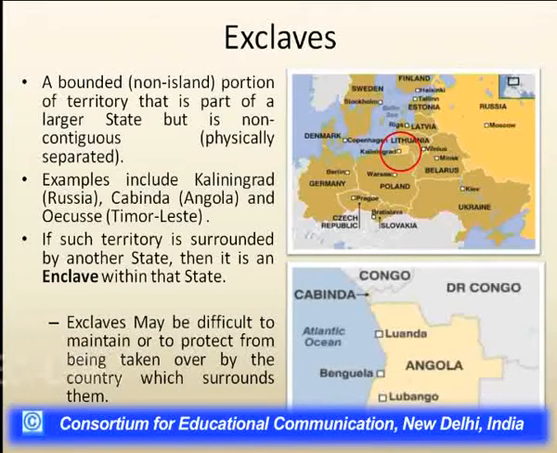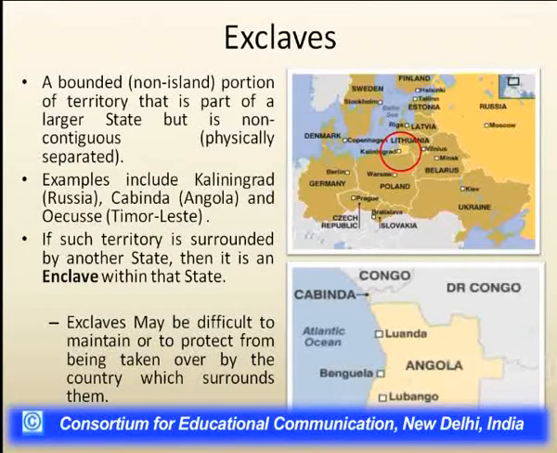We can see examples in different regions of the world, like Kaliningrad, the exclave of Russia. Cabinda, which has been separated from Angola, is also an example of an exclave, and so is Oecusse, an exclave of Timor-Leste.